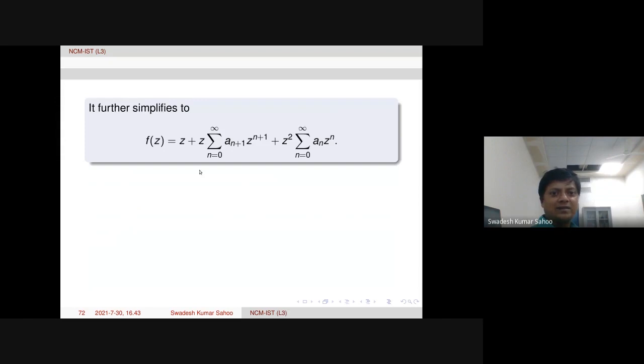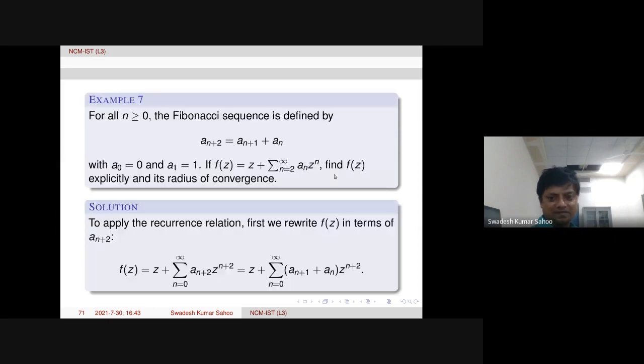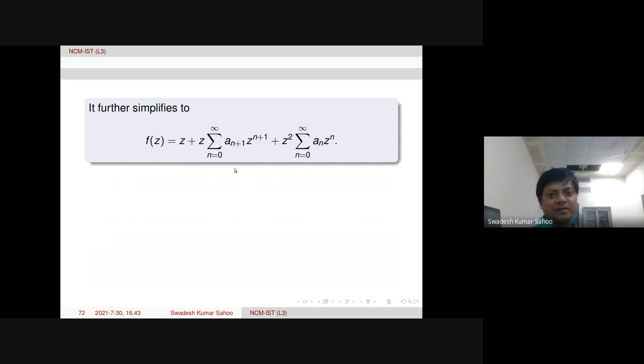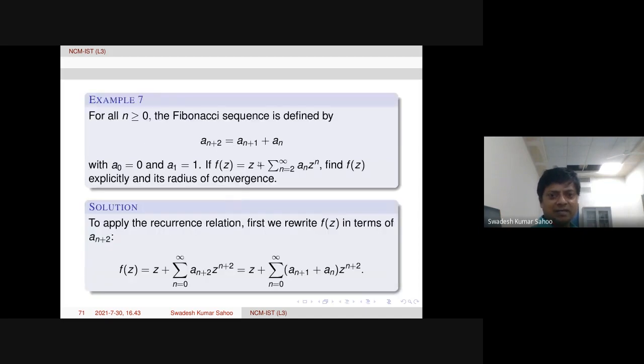If we write like this, z plus z times summation n equal to 0 to infinity a n plus 1 z power n plus 1, then the last factor, z square we take common, a n z power n is coming. Because here n plus 2 was there, so z square we take outside, a n z power n, and here take z outside, so z power n plus 1 will be there in the middle factor, this one.